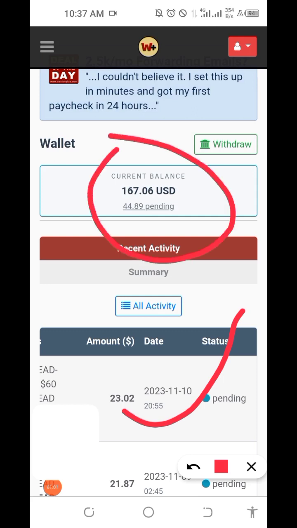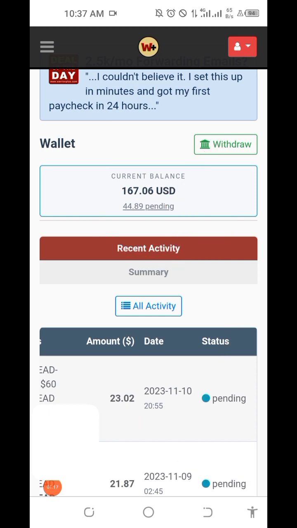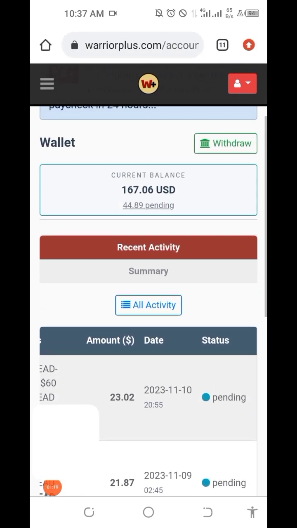This is $167 here, and this is the $44 that is pending. This $167, I can withdraw right now, and I'm going to withdraw it in this video for you to see. Let me scroll and withdraw this money so that you can actually see.